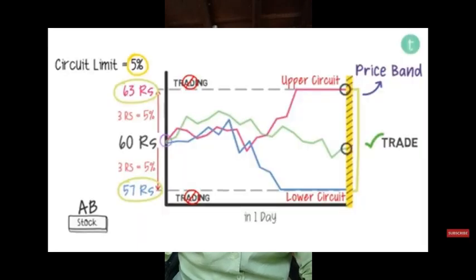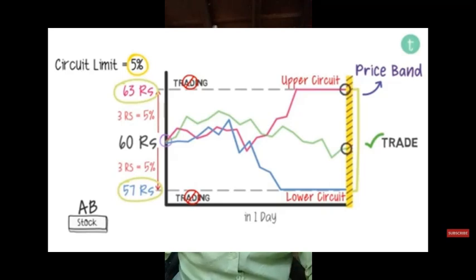Let us understand circuit limits with an example. Suppose the AB stock price is rupees 60 and the circuit limit is 5%. As soon as the AB stock's price reaches rupees 63, it hits the upper circuit and the trading stops. In the same way, as soon as the stock's price reaches rupees 57, it touches the lower circuit limit and the trading stops. This is the example if the circuit limit is 5%.